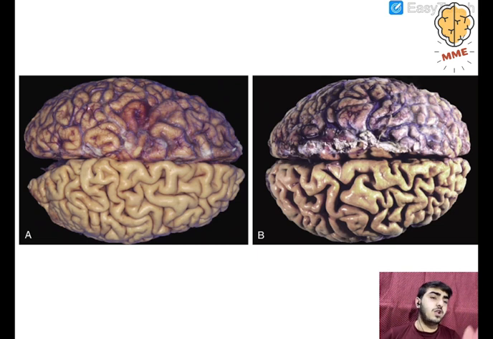If we look into the depth of this atrophy, B is a brain of an old person, around 70 or 80 years. What is happening? Senile, age-related. So senile atrophy is happening. Due to age, the brain is getting atrophied.